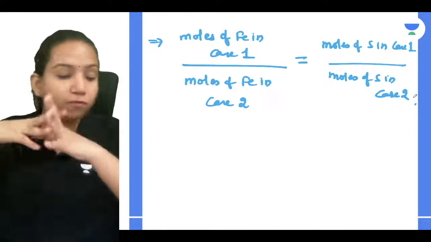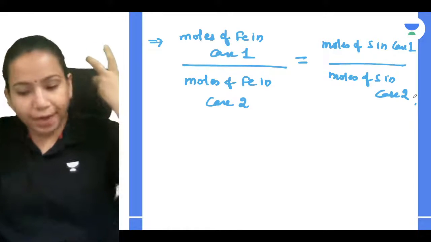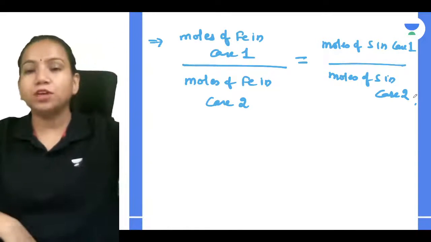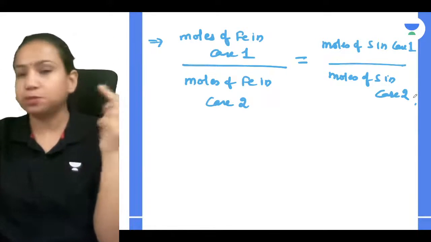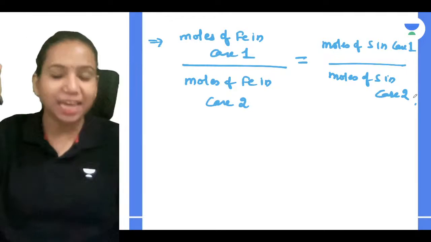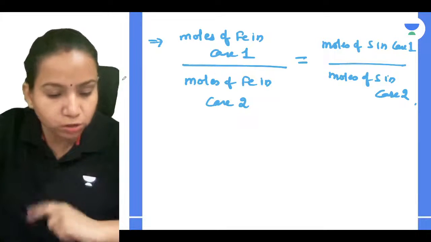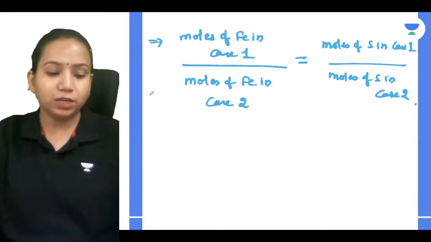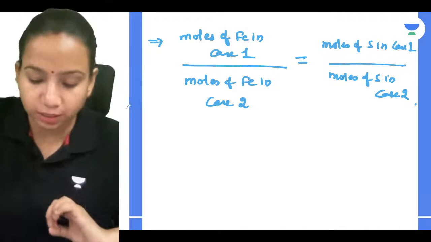So if it is following the law of definite proportion, whether you are doing the reaction in one step or in 4-5 steps, whatever you are doing, the ratio is always going to be the same. So if you compare it, calculate the moles and use them, you can get the amount of Fe formed in the other case.